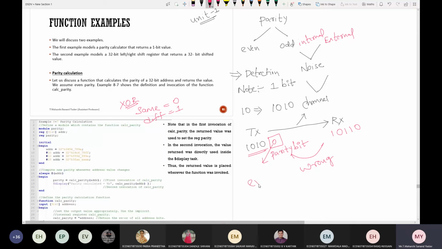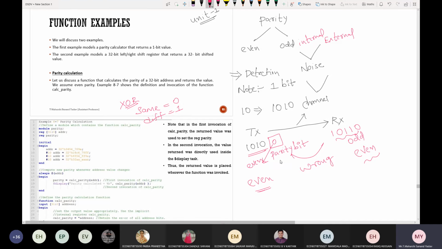How are you able to tell whether it is right or wrong? Here I've used the concept of even parity. Check for an even number of ones at the transmitting end. Similarly, check for an even number of ones at the receiving end also. How many ones are there here? 3 ones, which is odd, whereas here it is even. Just by comparing whether it is even or odd, you can detect whether the information transmitted from the transmitting end to the receiving end is right or wrong.